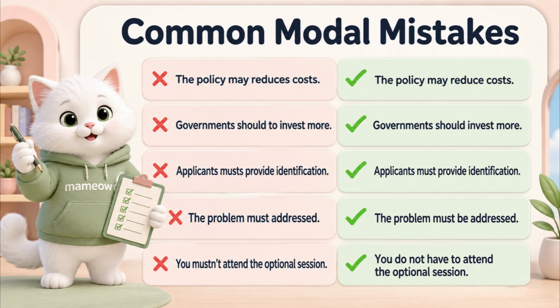Let's check some common mistakes. After may, use the base verb, may reduce. The policy may reduce costs. After should, do not add to, should invest. Governments should invest more. Do not add s to must, applicants must provide identification. A modal passive requires be, must be addressed. The problem must be addressed. Finally, mustn't means prohibited. If the session is optional, say you don't have to attend.